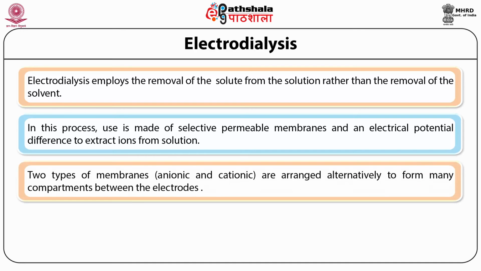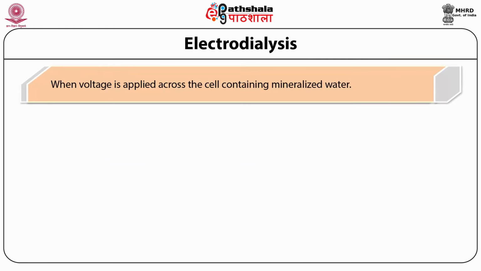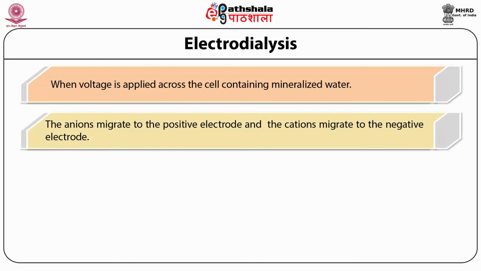Two types of membranes, anionic and cationic, are arranged alternately to form many compartments between the electrodes placed at the two ends. When voltage is applied across the cell containing mineralized water, the anions migrate to the positive electrode and the cations migrate to the negative electrode.